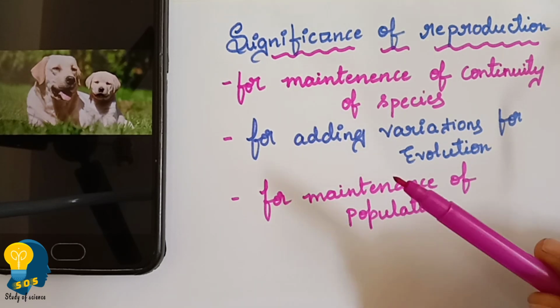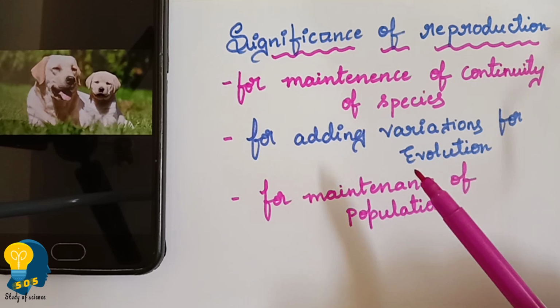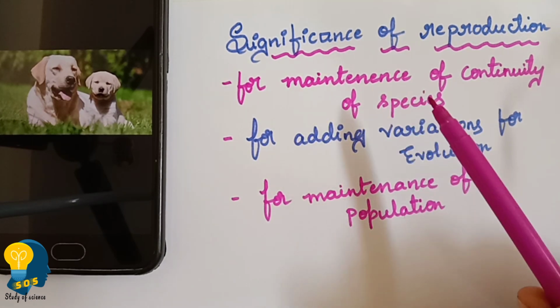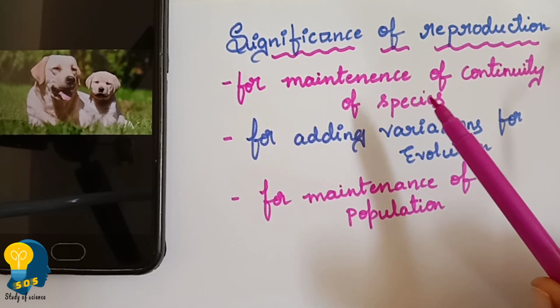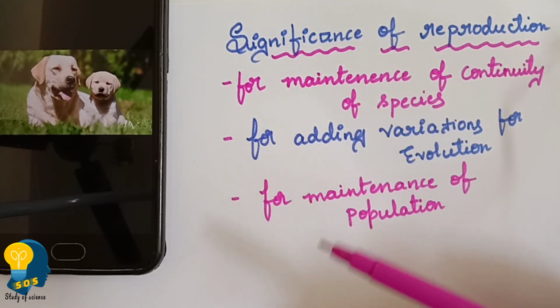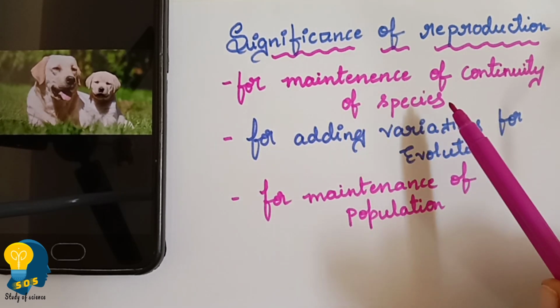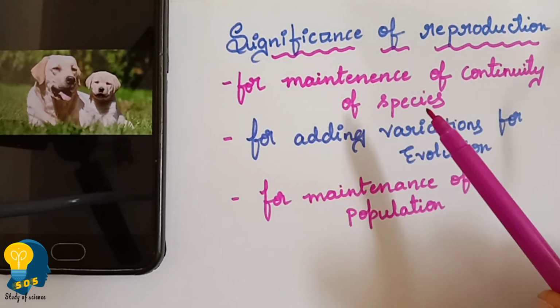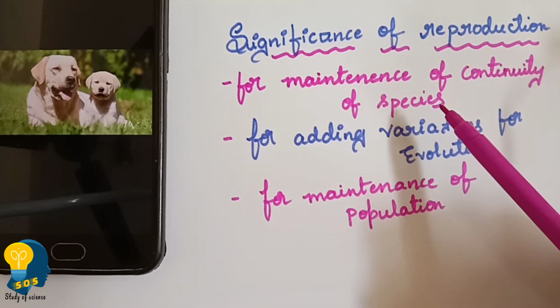Before getting to know about today's concept, let us once recall whatever we have learned in the previous session. In the previous session, you all have learnt about the significance of reproduction. Significance means importance. What is the importance of reproduction? Why is reproduction needed? We learned this in the previous session, right? So why is reproduction needed? First one is to maintain the continuity of species. Species has to continue from one generation to another generation, right?